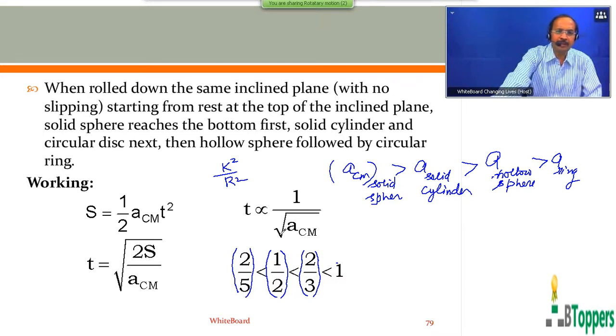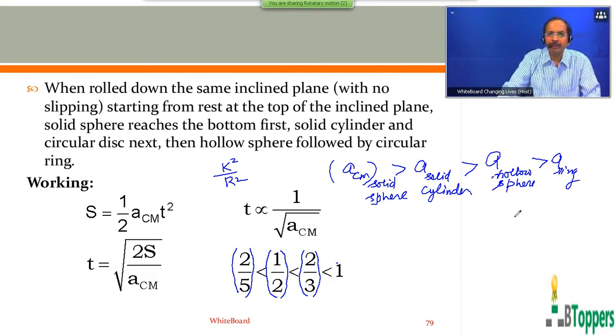So the time taken is inversely proportional to the square root of the linear acceleration of the center of mass. So the least time is taken by the solid sphere, which has the greatest linear acceleration of the center of mass, and the most time is taken by the ring in the last. That's the order. In the same order these objects reach the bottom of the inclined plane.